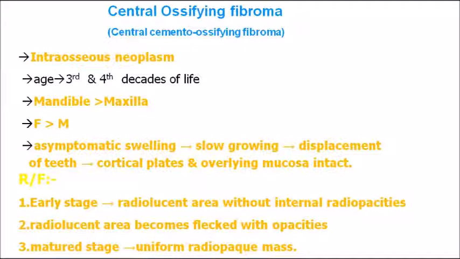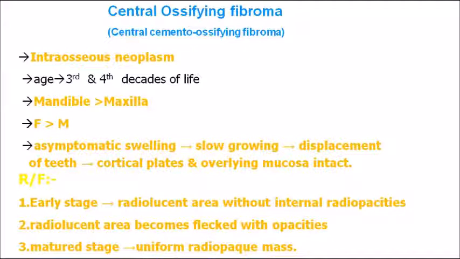Okay, so radiographically there are 3 stages for central ossifying fibroma. That is a very important MCQ point of view. The 3 stages are: early stage, in the beginning of the lesion, the radiograph will show a radiolucent area without any internal radio-opacities. You cannot see any ossifications. Just like peripheral ossifying fibroma, in central ossifying fibroma also, once the lesion progresses, you can see ossifications, bony formations, within the connective tissue.